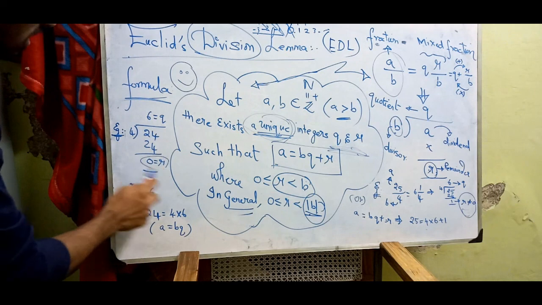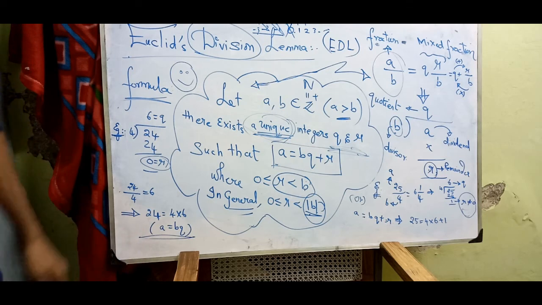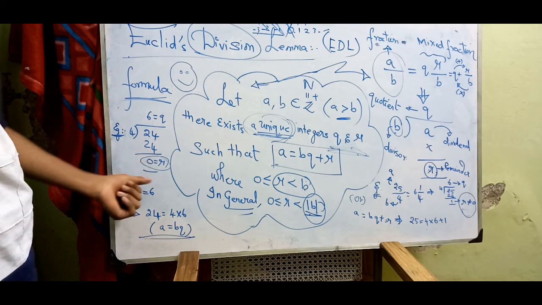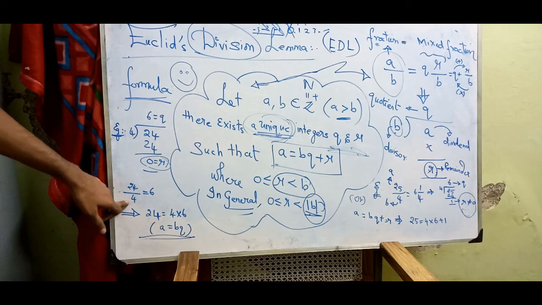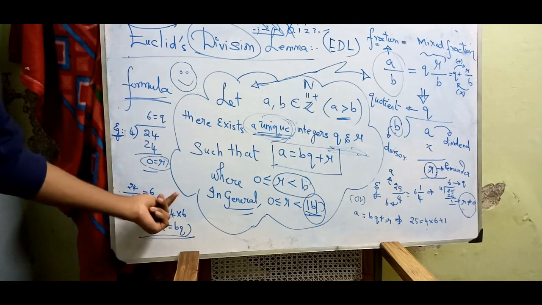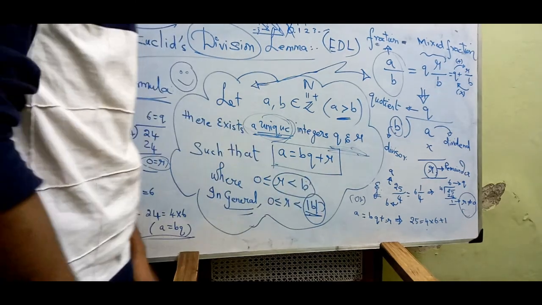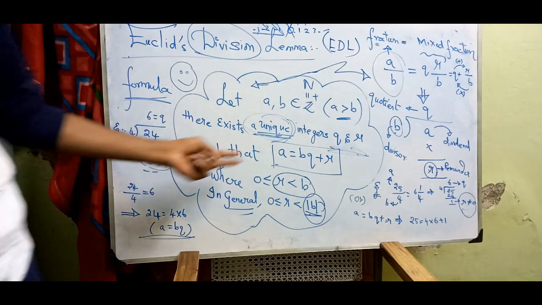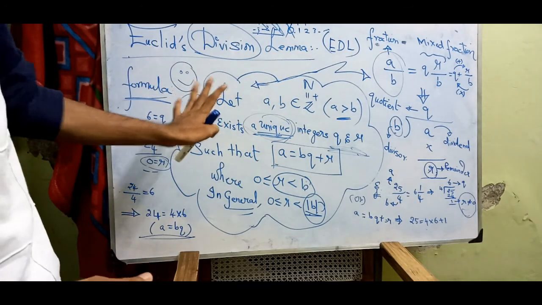What if the remainder is 0? In this case we will have only a equal to bq. I have taken the example 24 divided by 4, that is 6 times, and the remainder will be 0. It will exhaust. So 24 upon 4 is 6, and if you cross multiply, 24 equals 4 times 6. Still the remainder is less than the divisor. Keep an eye on remainder and divisor as I said earlier.